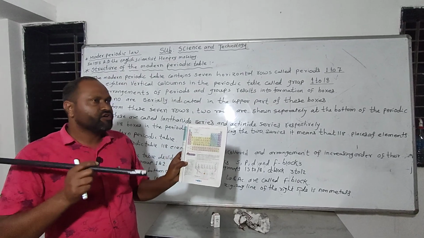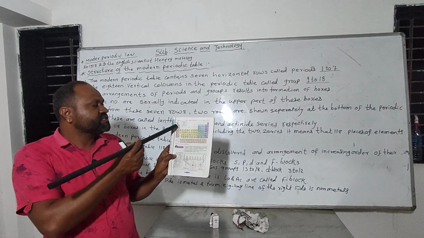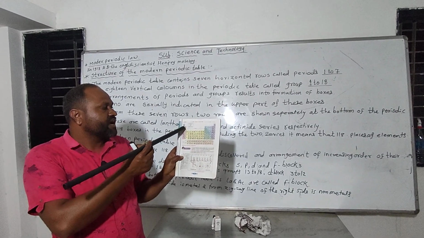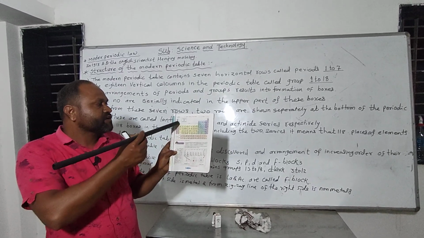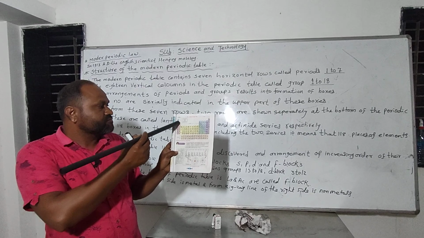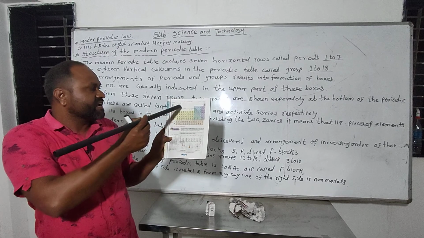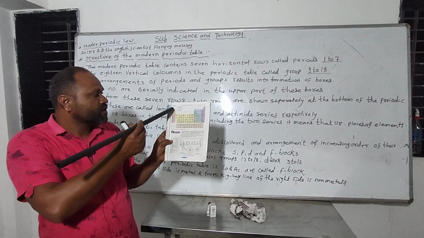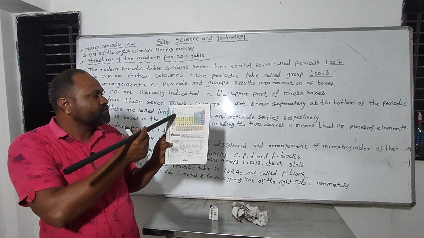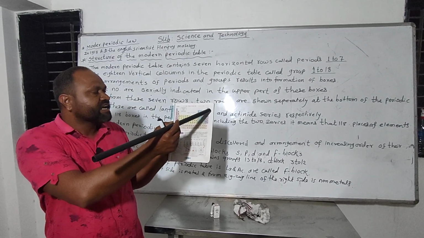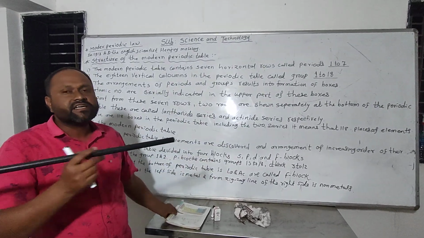What is meant by horizontal rows? Along a horizontal row, from left to right, the periodic properties of the elements change. And the groups are the vertical columns. How many vertical columns are there? There are 18, numbered 1 to 18. And how many periods are there? The horizontal rows are numbered 1, 2, 3, 4, 5, 6, 7.